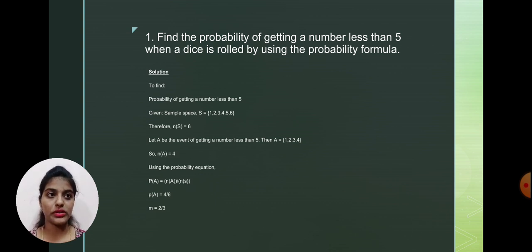So when we talk about this dice, the total number of outcomes will be either 1, 2, 3, 4, 5, 6. So here it is 6, and a number getting less than 5 means we'll be getting 1, 2, 3, 4. So we'll be getting 4. So favorable outcomes will be 4 and the total outcomes will be 6. Therefore it will be 4 by 6 or 2 by 3 or simply 0.66. So this is always lesser than 1.